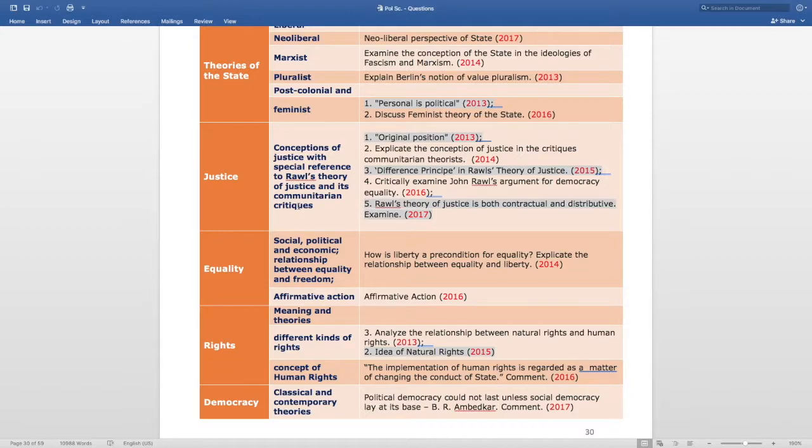The next question is difference principle in Rawls' theory of justice. This is asked in 2015. The next question is: critically examine John Rawls' argument for democratic equality. This is asked in 2016. And the last question, asked in 2017, is: Rawls' theory of justice is both contractual and distributive. Examine. So as we can see, in the last 5 years from the section of justice, a question has been asked every year.